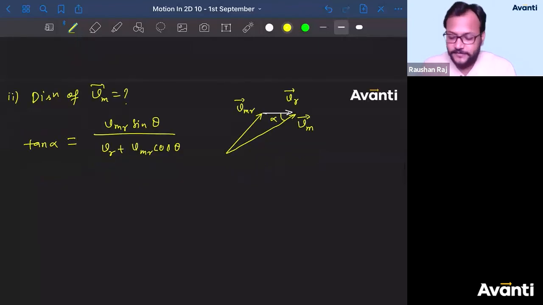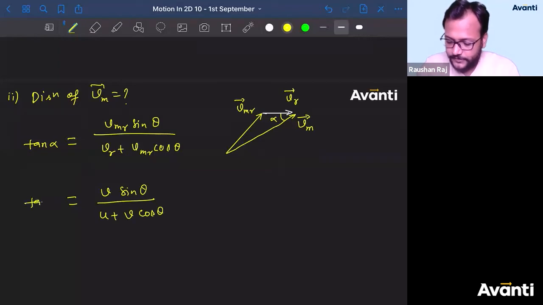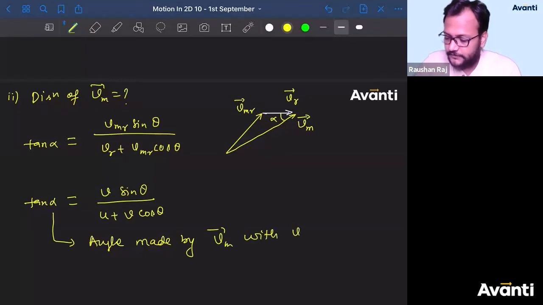Chaliye. Now, what is the value of VMR? V. What is the value of theta? Sine theta divided by U plus V cos of theta. What is alpha, guys? Alpha is the angle made by VM with VR.